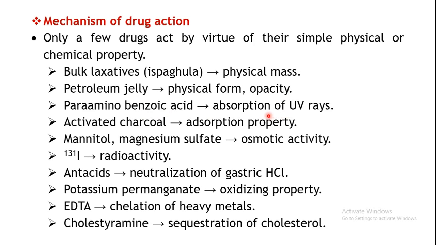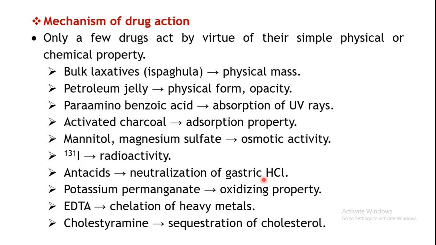Para-aminobenzoic acid acts by absorption of the UV rays. Activated charcoal, its adsorbent property, a surface property, is responsible for the mechanism of action. Then mannitol or magnesium sulfate, it's the osmotic property that is responsible. Then iodine-131, it's the radioactive property of that substance which is responsible for the action.